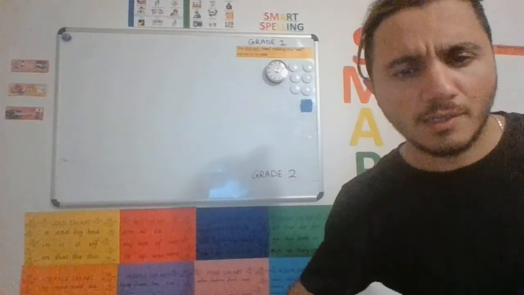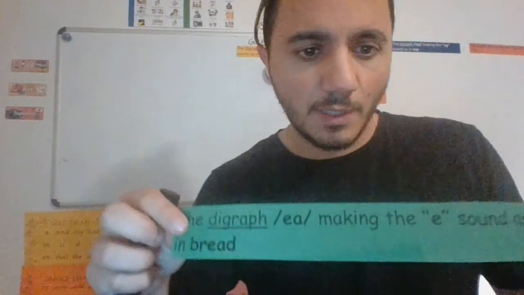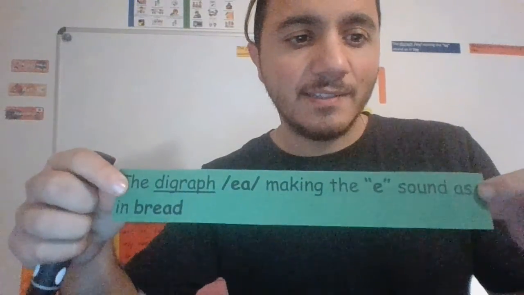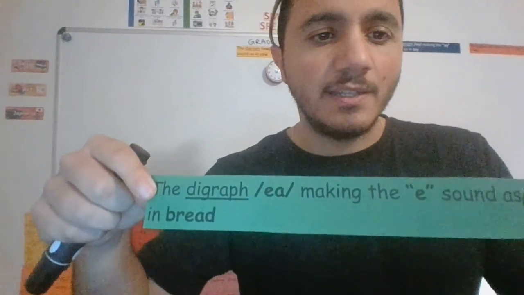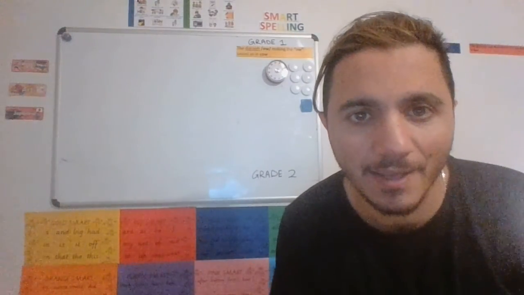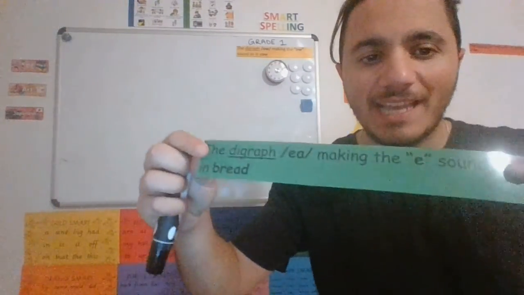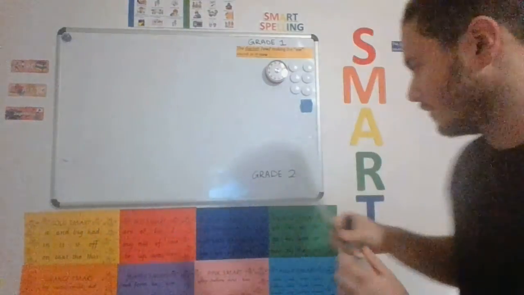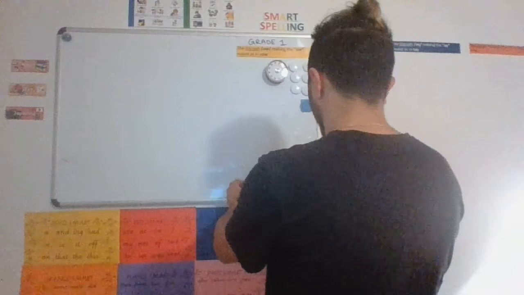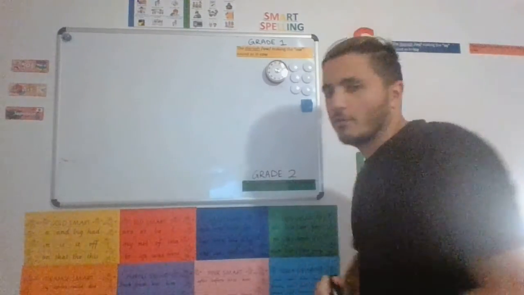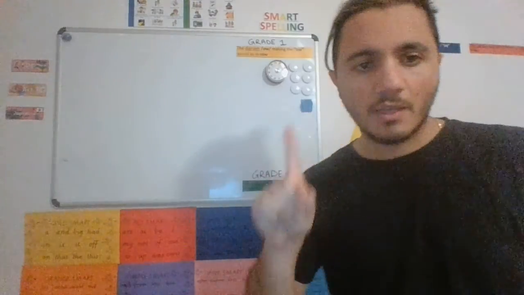You've got a tricky digraph this week. Your focus this week is the digraph EA making the E sound, as in bread. Can you say the sound with me? E. So the EA actually makes the E sound in many words. This is a tricky one this week. Remember, a digraph is two letters that make one sound.